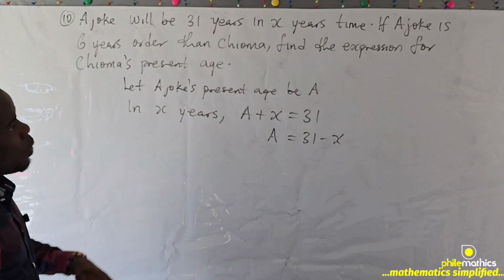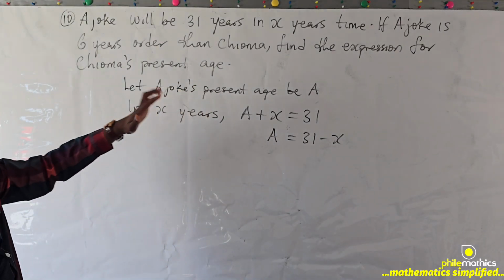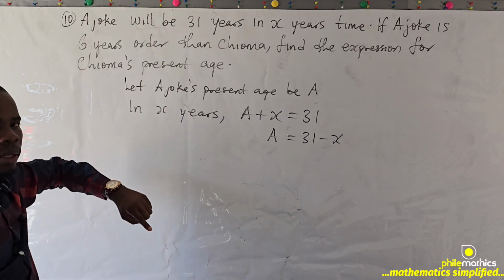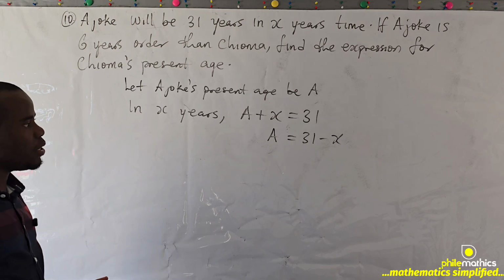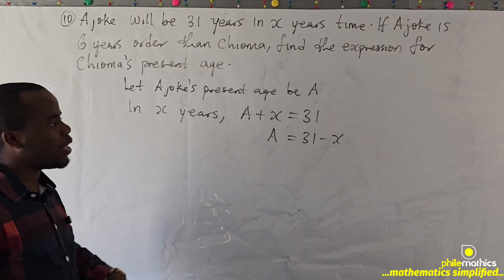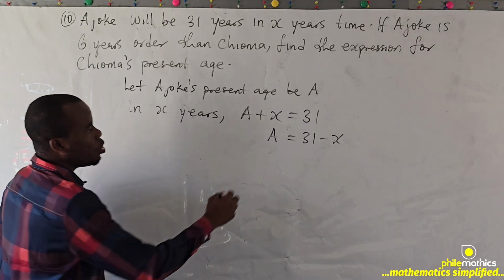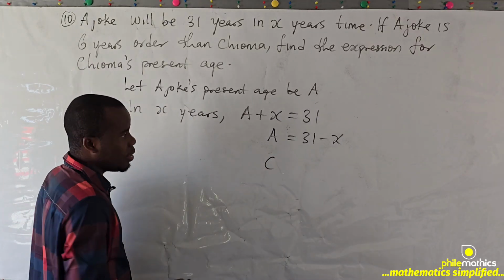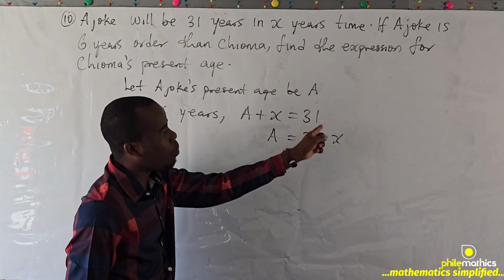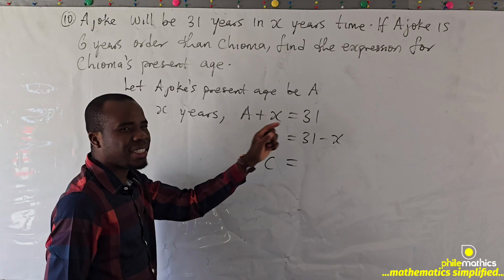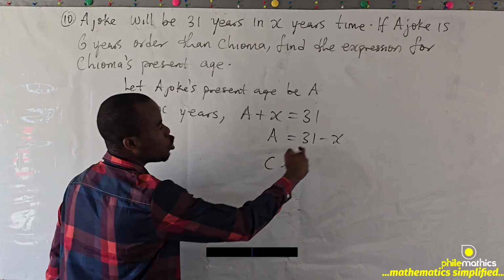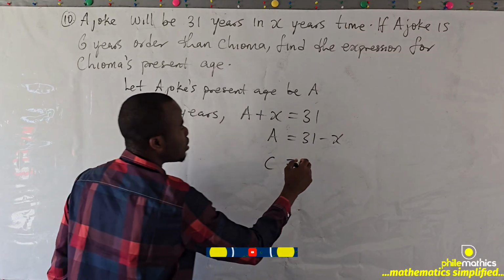Now, it went on to say, if Ajoke is 6 years older than Chioma, we don't know what Chioma's age is, but what we do know is Ajoke is 6 years older than Chioma. That means Chioma's age is subtracting 6 years from Ajoke's age, because Ajoke is 6 years older than Chioma. So Chioma's age is simply subtract 6 years from Ajoke's age.